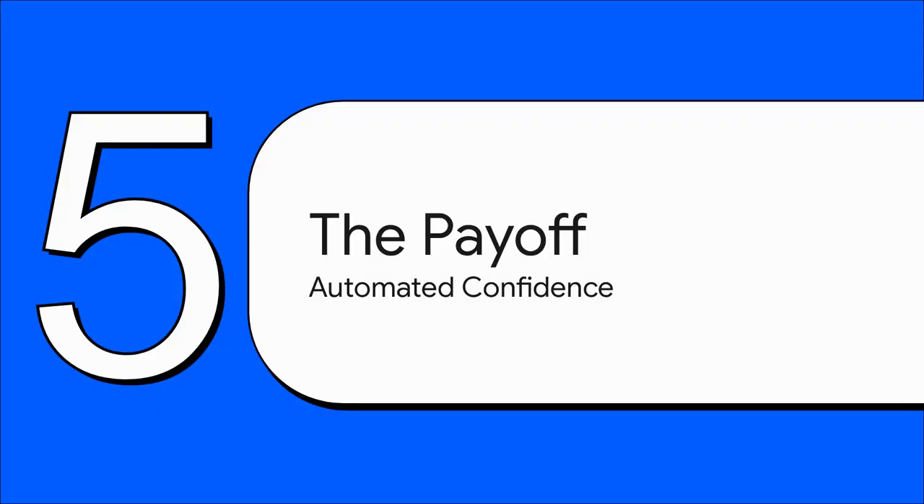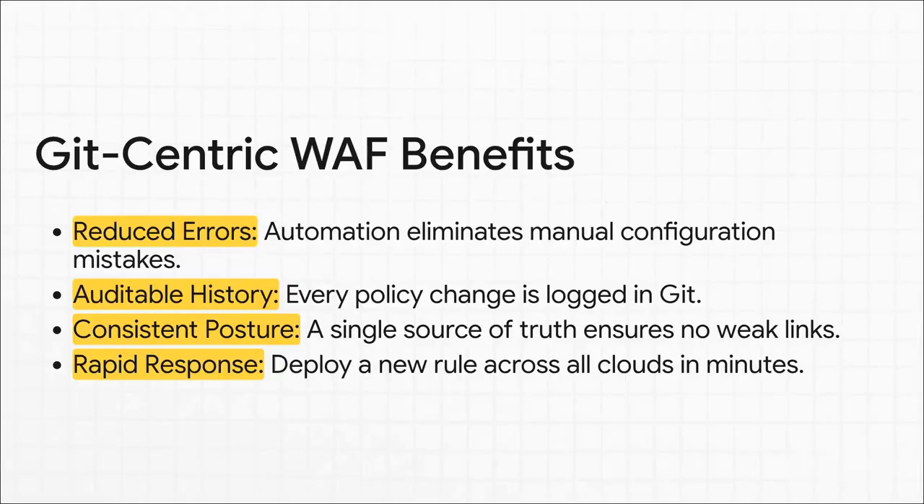So we've walked through the problem, the solution, and the nitty-gritty details. Now let's talk about the best part, the payoff. This is the transformation from that chaotic, manual world of multi-cloud management to a state of automated, verifiable confidence in your security. The benefits here are huge. Those manual configuration errors that cause outages? Gone. The question of who changed what and when, it's all right there in the Git history, fully auditable.